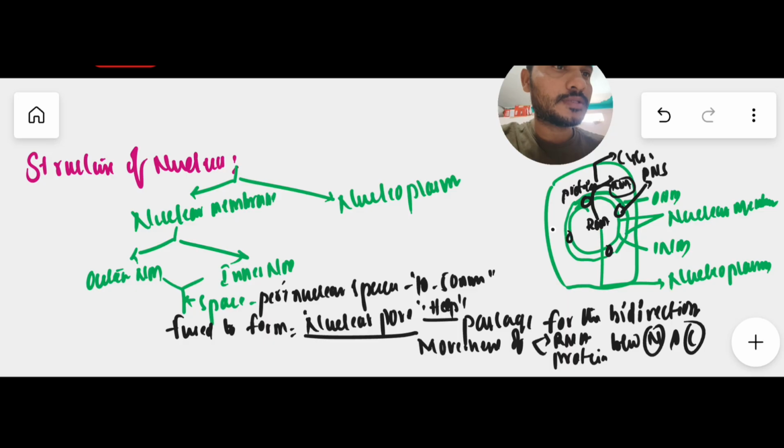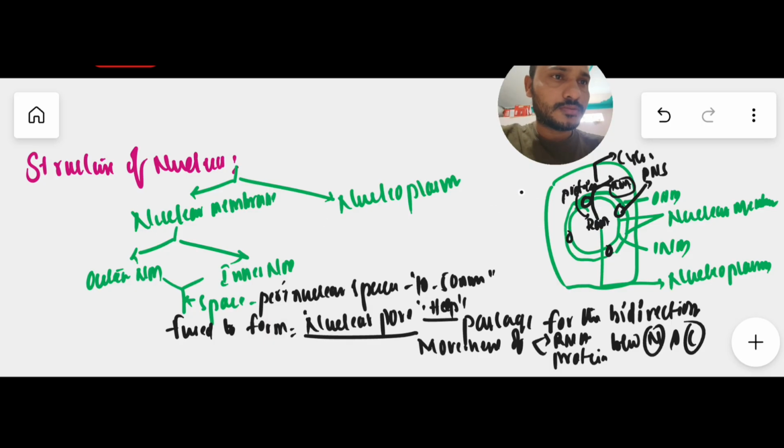Once the protein is synthesized, this protein will again enter the nucleoplasm. So likewise, for the transport of molecules between nucleus and cytoplasm, the nuclear pore must be present. Hence this nuclear pore allows bidirectional movement. Okay, so this is all about the nuclear membrane.